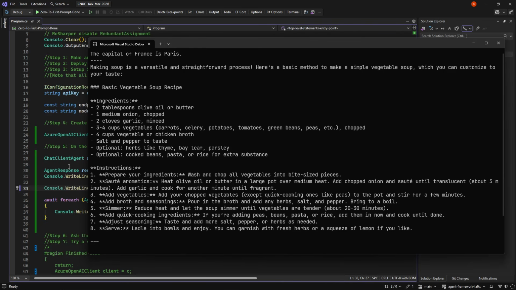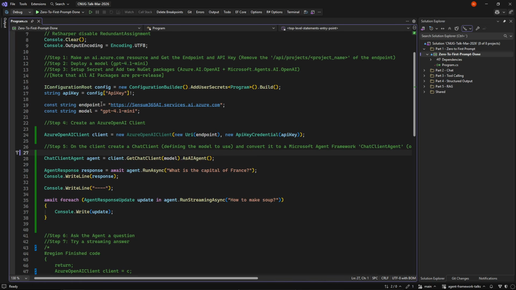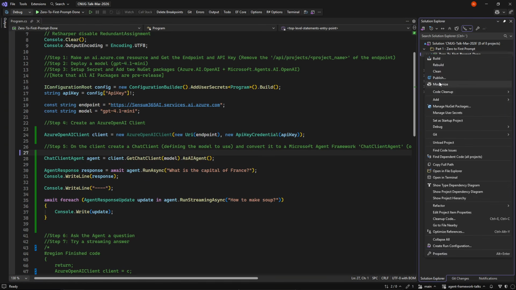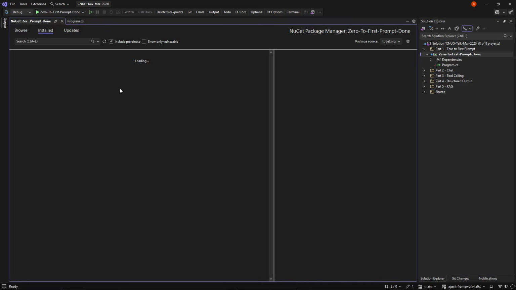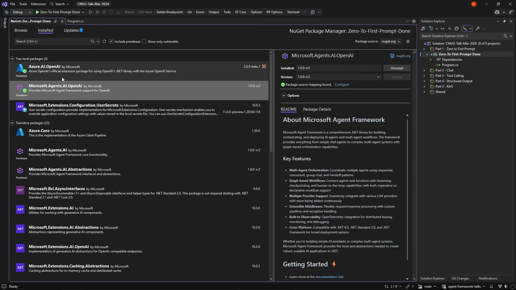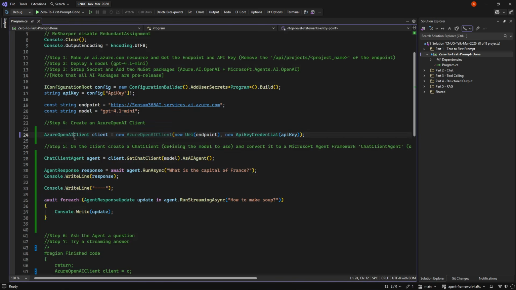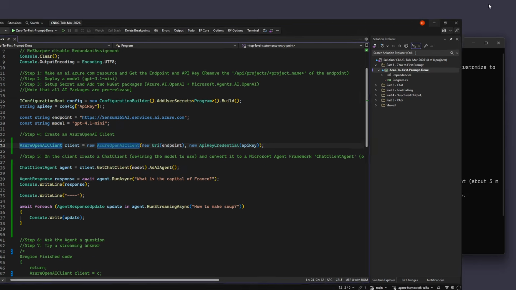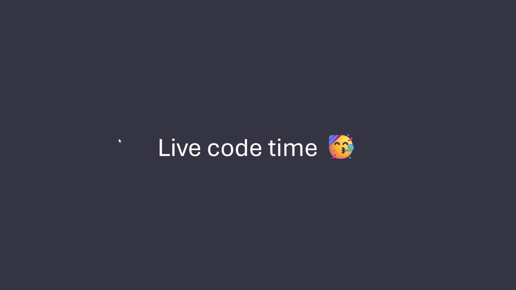So that's actually everything there is to getting started. Grab an AI model up in Azure, ai.azure.com. Get a couple of NuGet packages, as we see here. I have the two NuGet packages installed in order to do this, and then we are up and running. So let's jump back to some slides.